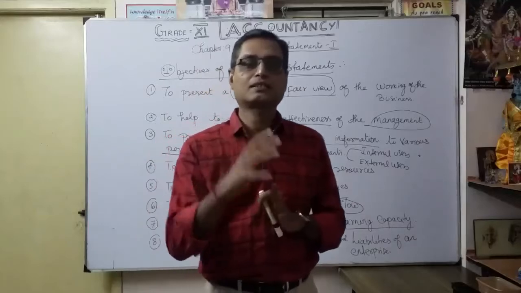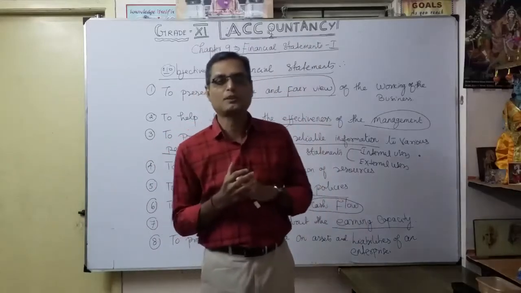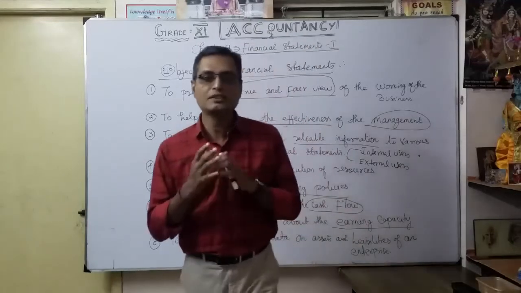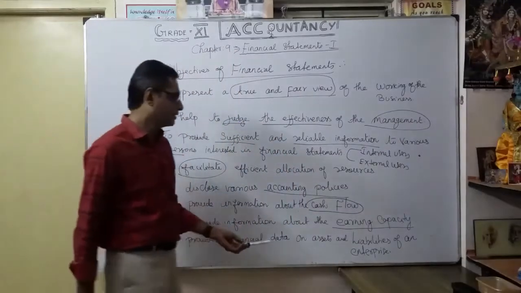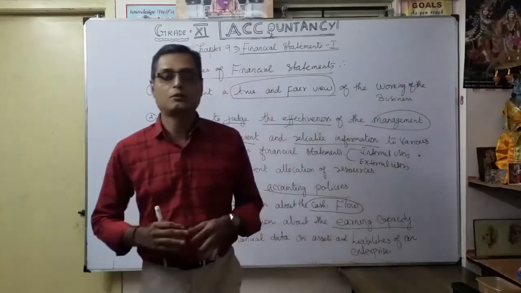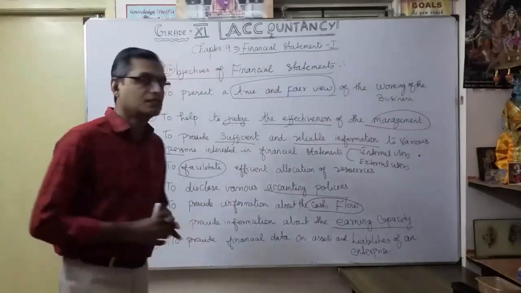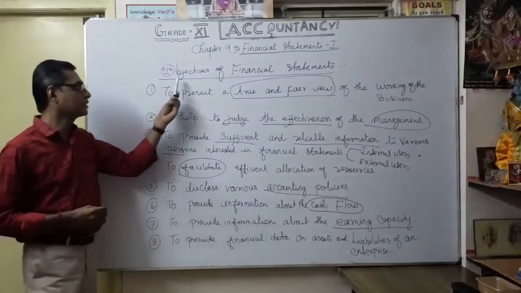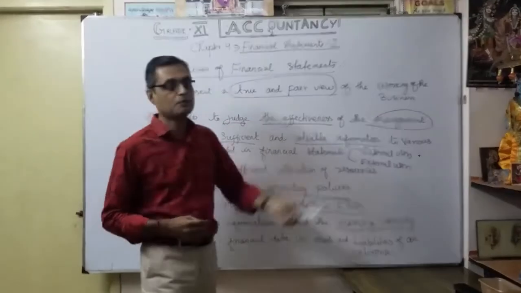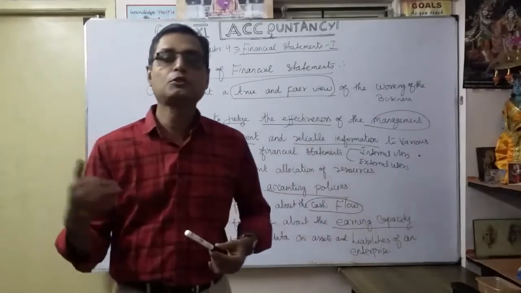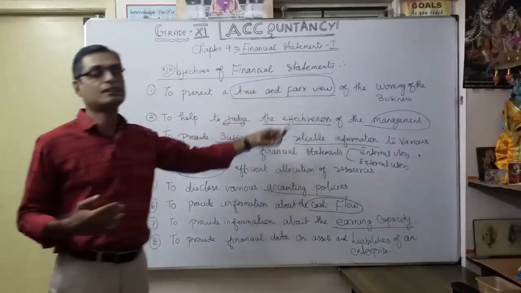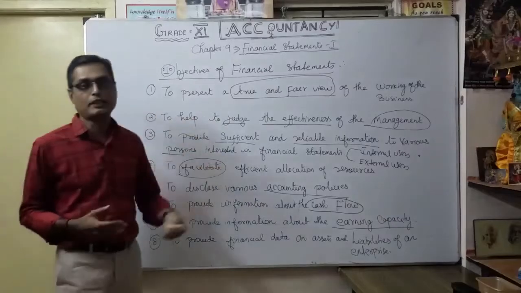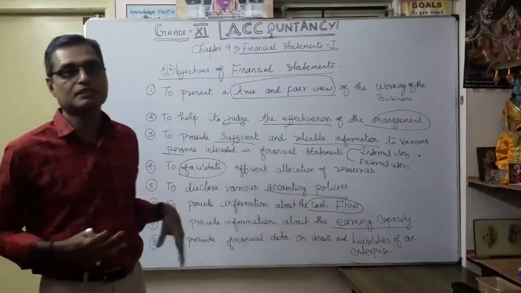The bank will definitely ask what your company's position is and how you are going to repay. In this situation, the financial data on assets and liabilities of an enterprise is very, very important. You understand? So these are the eight important points of the objectives of financial statements that you want to remember, and how financial statements help in all these ways practically. Now we are going to see further discussion.